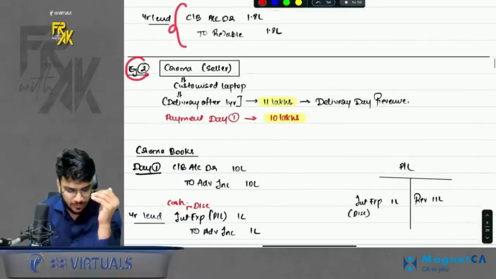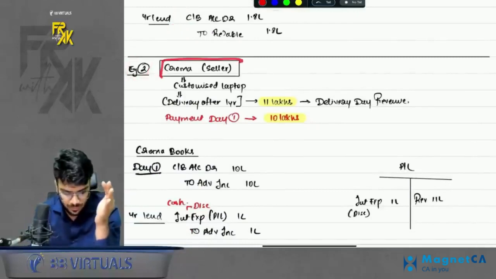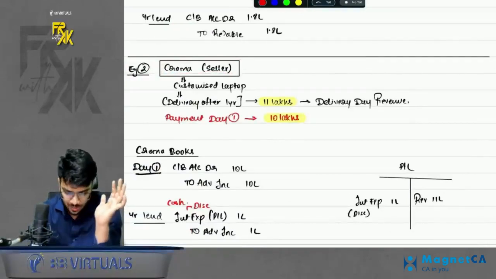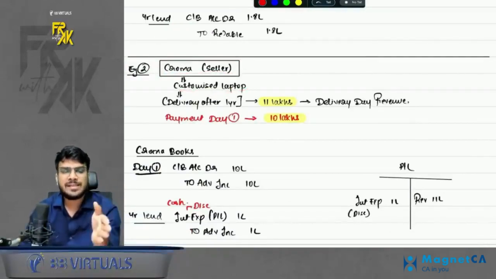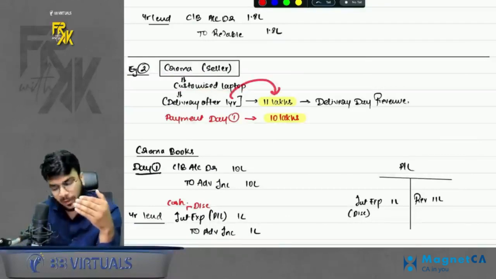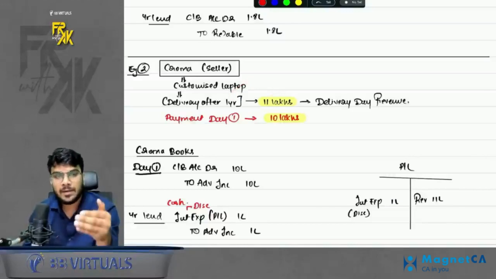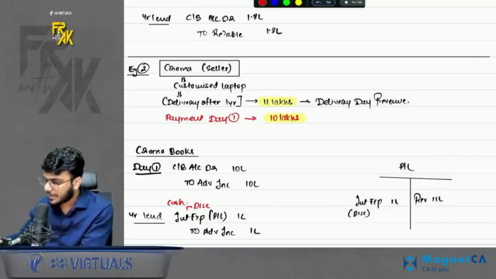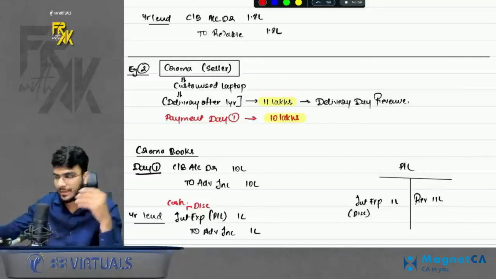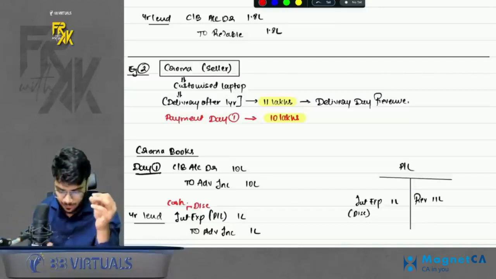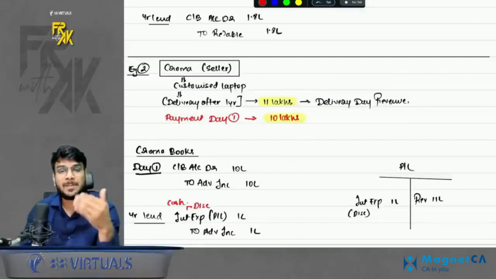There can be an example number 2 also. In this case, Chroma is selling the laptop, but the delivery is happening after 1 year. So basically, when we sell and the delivery is happening after 1 year, if you make the payment on delivery date, you are going to pay 11 lakhs. But Chroma also gives an option to the customer where if it makes the payment early, it has to pay only 10 lakhs. So the purchaser opted for this option where it is making the payment early, paying 10 lakhs. So basically the purchaser is paying less.